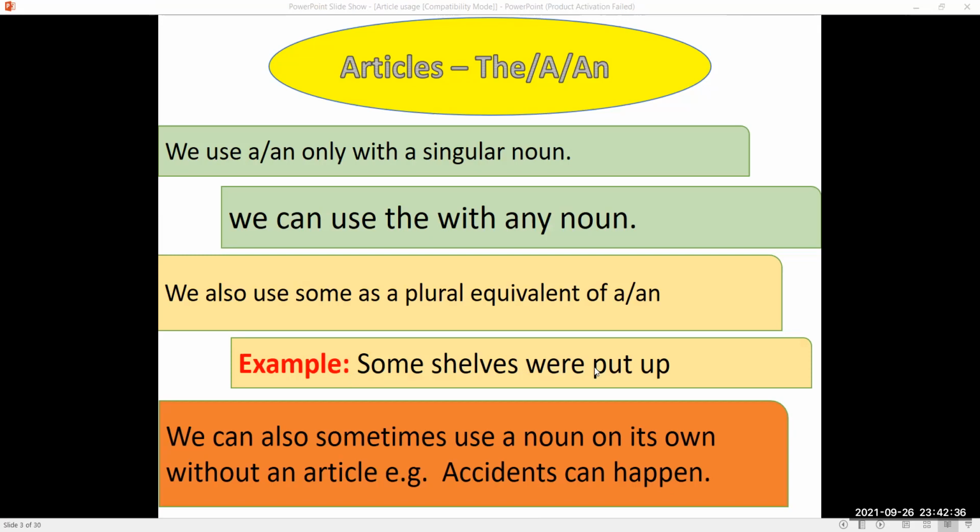When we say the shelves were put up, it means that we are talking about some specific bookshelves. Some shelves, talking about the quantity of shelves. We can also sometimes use a noun on its own without an article. That's called zero article. Zero article means that we are not using any article, definite or indefinite, before a noun. Like accidents can happen. Here accidents is a generic, general term.